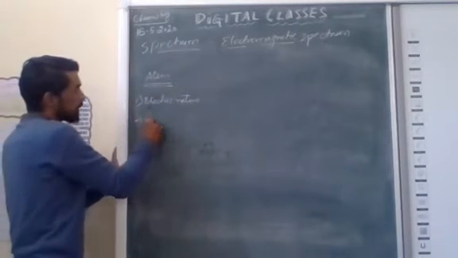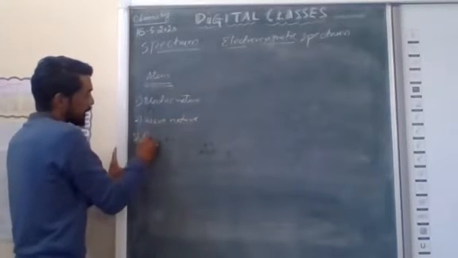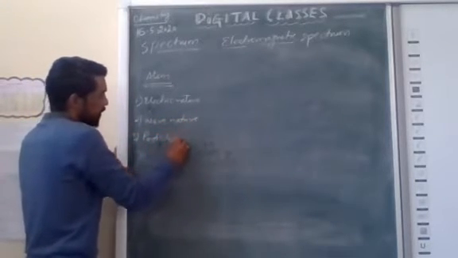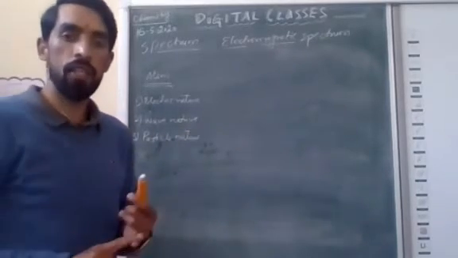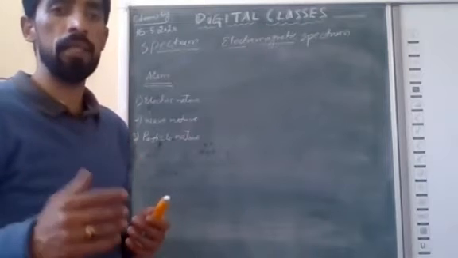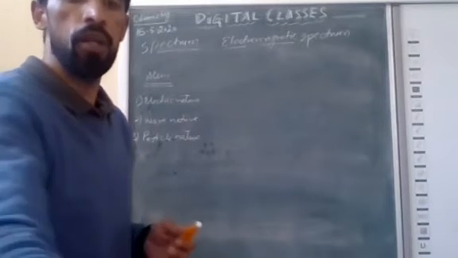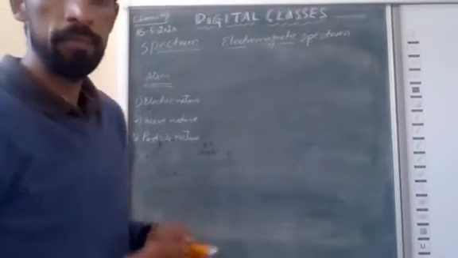Second, wave nature of matter, and third, particle nature of matter. Okay, these three basic properties of matter we have discussed. So do you know about all these three types of basic matter?